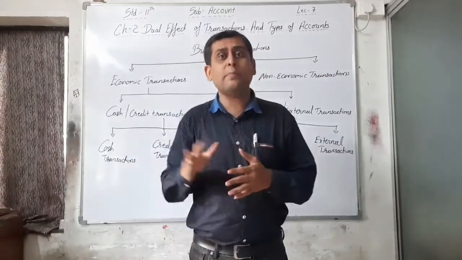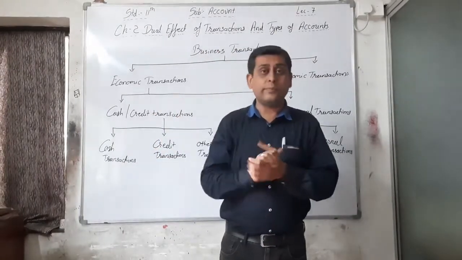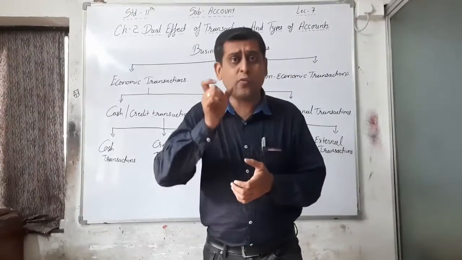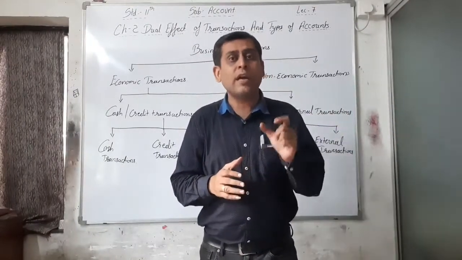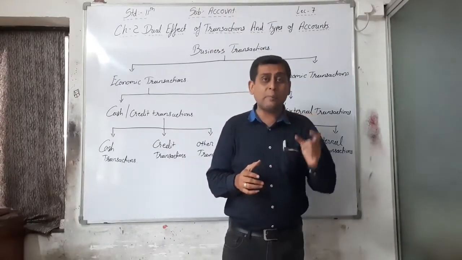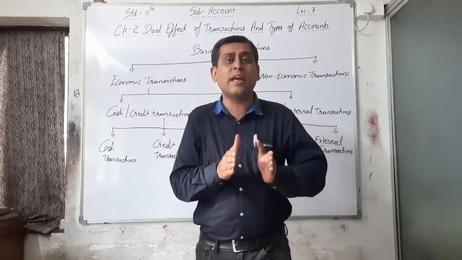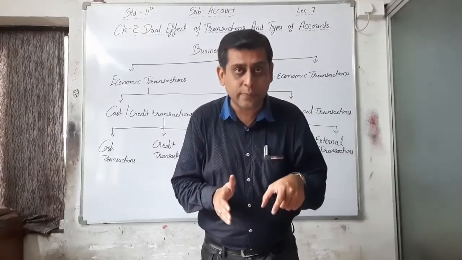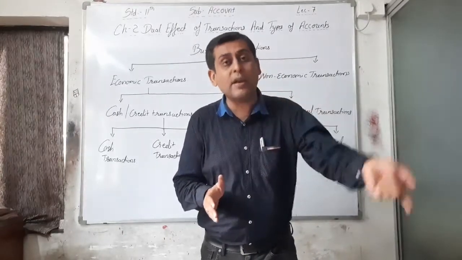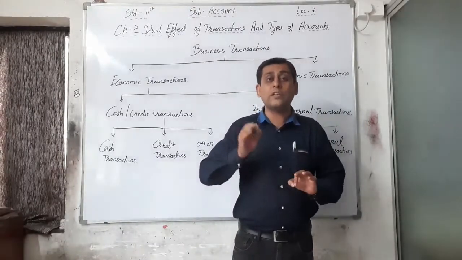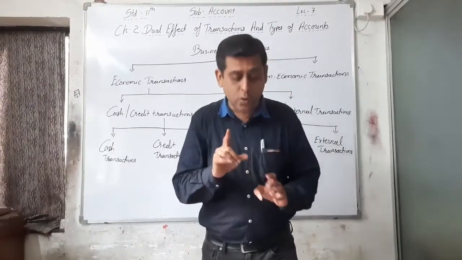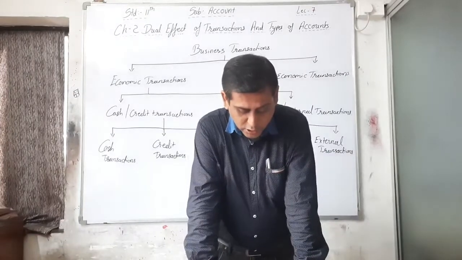But if I am purchasing an AC, what is the definition of assets? See, I told you at the time of the assets terminology that whatever item I am purchasing to help my business is called an asset, right? And if I am immediately paying cash for that, that is a cash transaction of purchasing an asset. Okay, see here, cash transactions for assets.